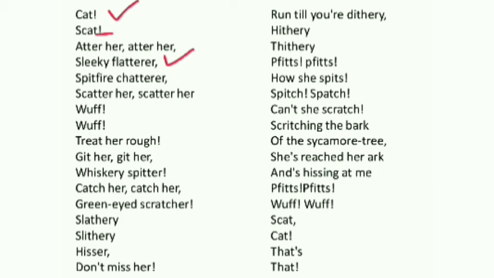This is also a characteristic of the cat. So two characteristics are given here. It seems that whoever is speaking about the cat, that personality is always against the cat, who hates the cat a lot. That's why all these words are used, flatterer, spitfire. So these words are used so that it reveals 100% a great hatred toward the cat. Scatter her, remove her, get her out of my sight. That's what it means. Scatter her. So all these words are quite rough. A word of anger. So the poem begins with the tone of anger.